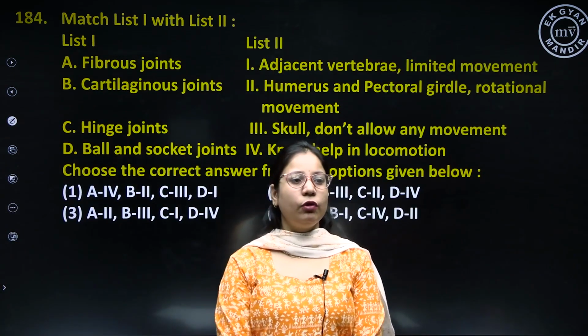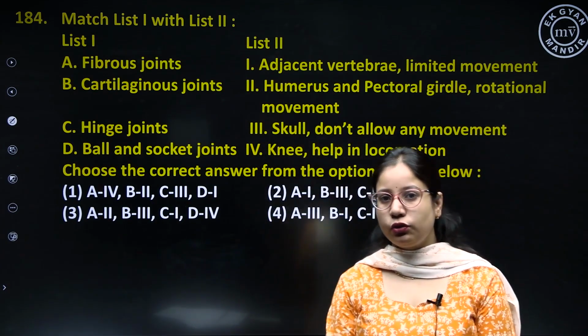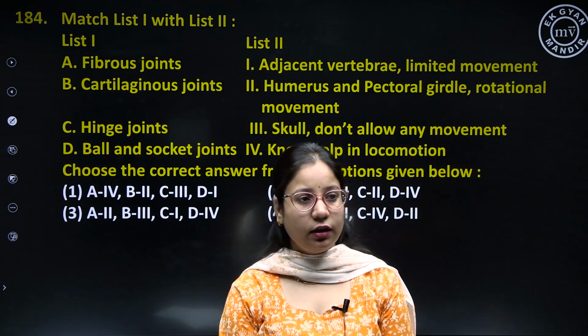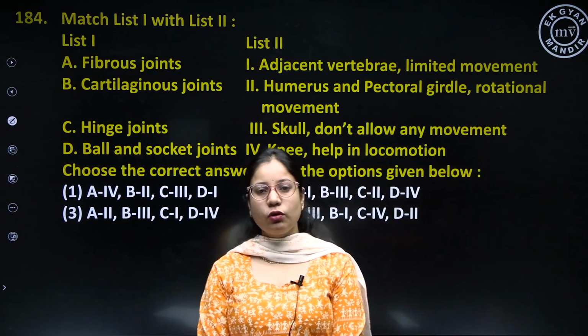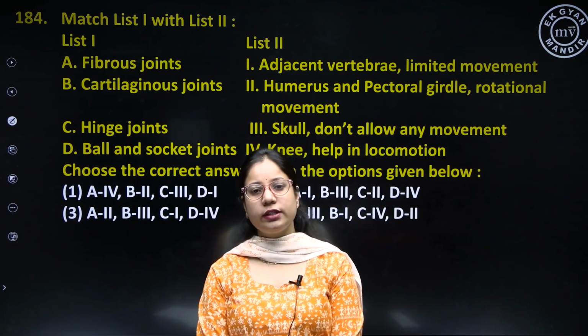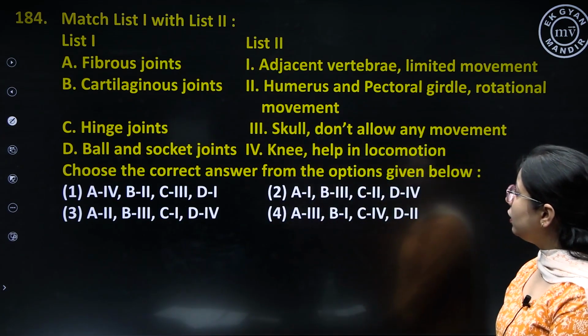Question 184. Again, we have to match the list 1 with list 2. If you can see in list 1, we have a group of joints given, that is all the types of joints, that is fibrous, cartilaginous and synovial joint. We have to match them with their correct match in list 2.